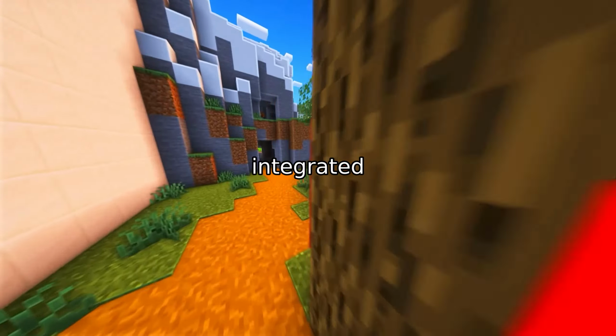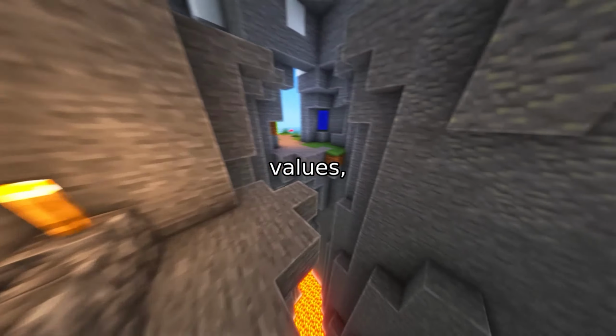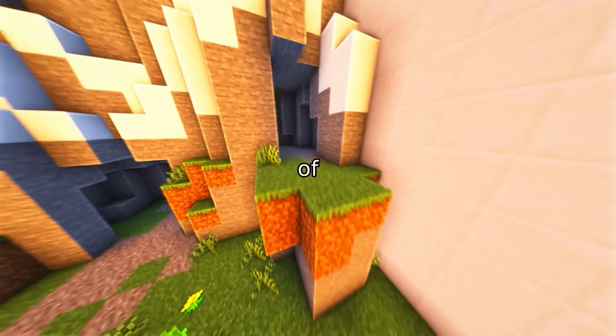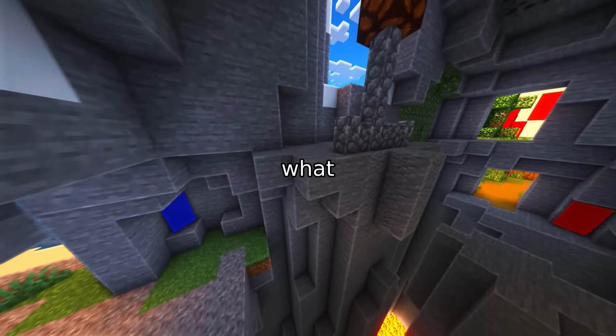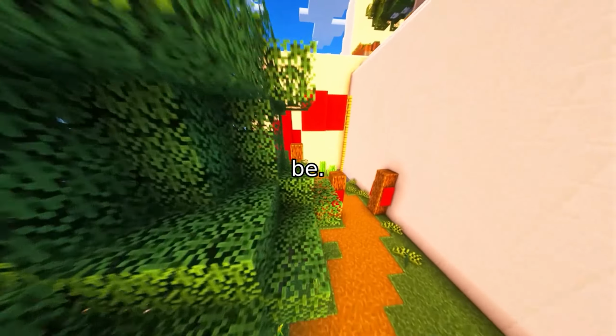As AI becomes more integrated into society, solutions like this are critical for building systems that reflect our values, not our biases. So next time you interact with an AI, remember, the future of fair technology might lie in how it listens and what it chooses to focus on. Stay curious, and let's keep pushing the boundaries of what AI can be.